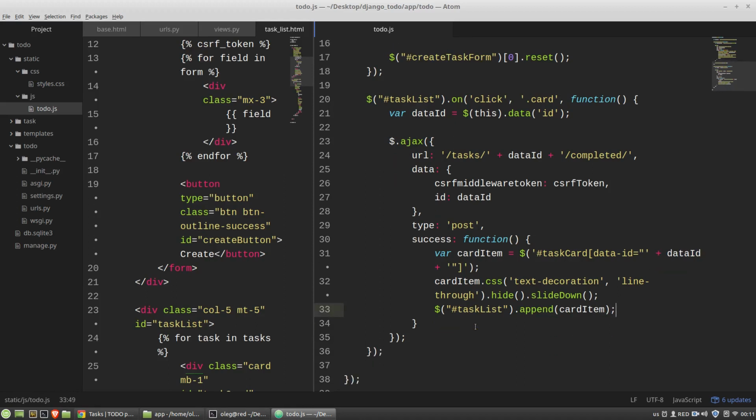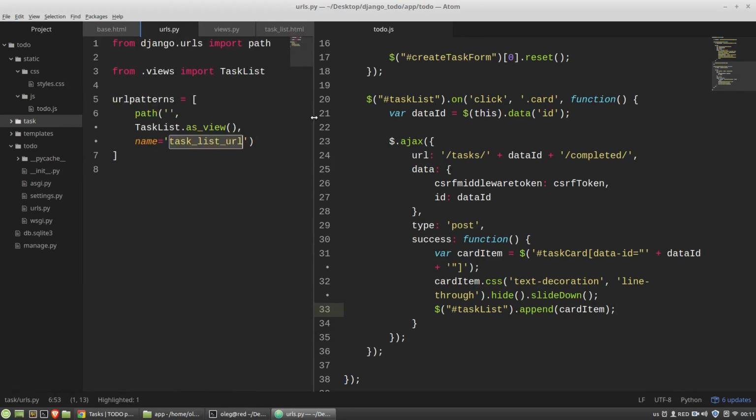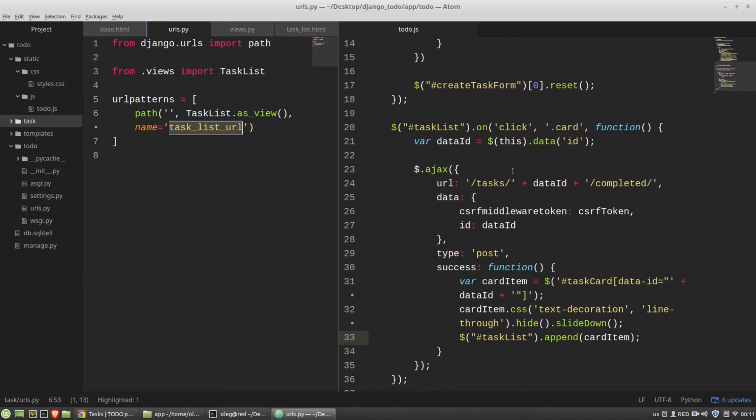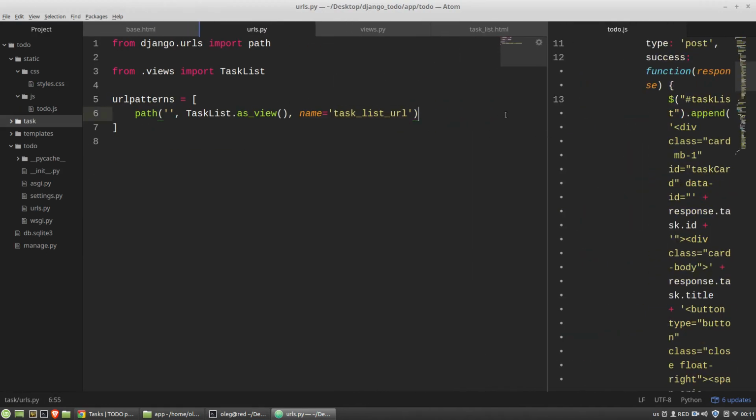Okay, and now I need to create a new URL pattern in my URLs.py file. Path, str id, completed.